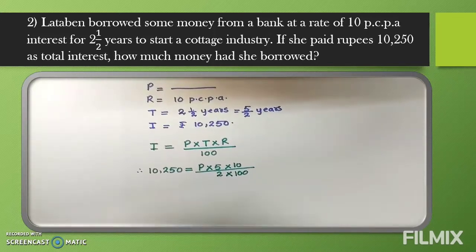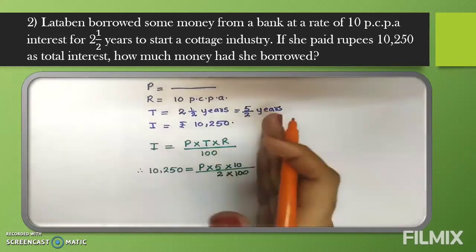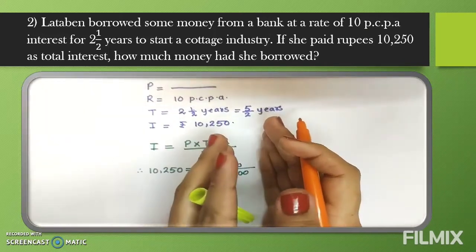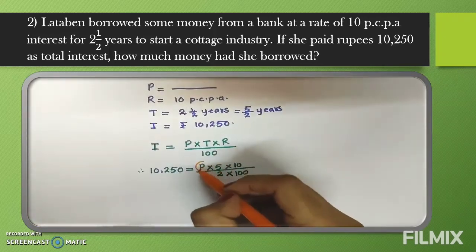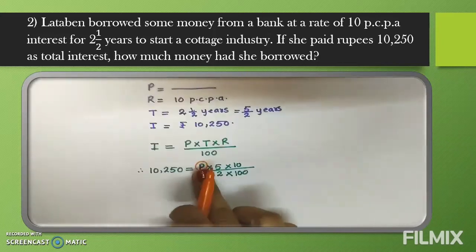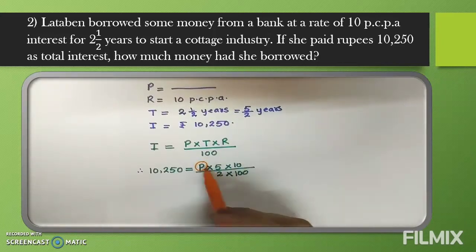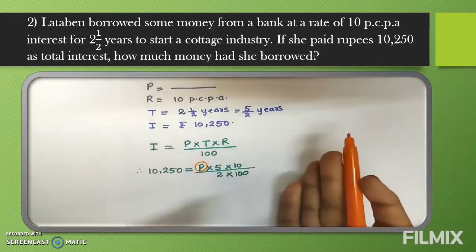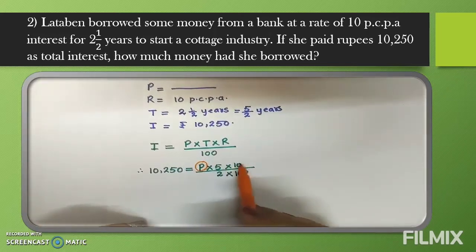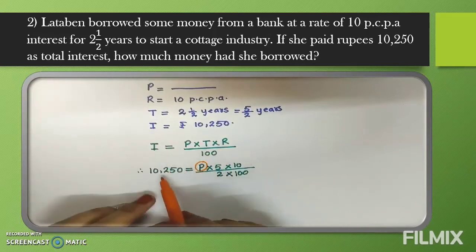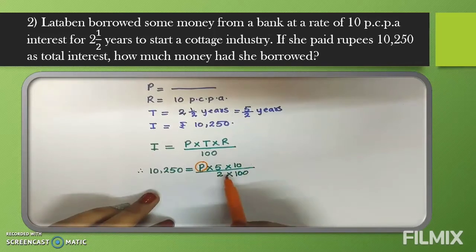Now again, as we have seen in the first sum, they were asking T. So we wrote T here, and the rest of the numbers that were there along with T, we shifted to this side. So now here we have to find out P. So P we will keep here only, this side only. And whatever numbers are along with P, we will shift. Along with P are 5 and 10, both the numbers are up. So when we shift this side, both the numbers that are in the numerator, here we will write in the denominator.